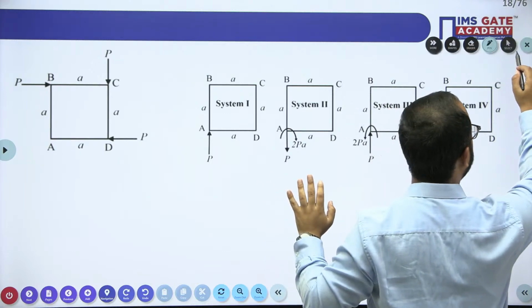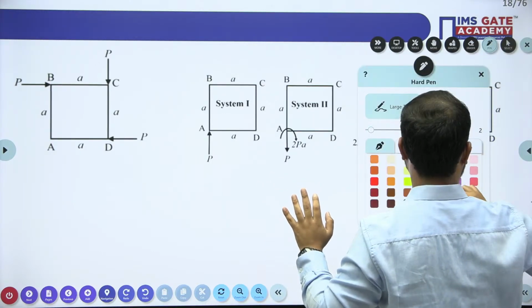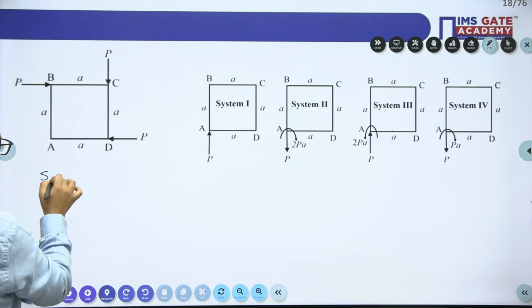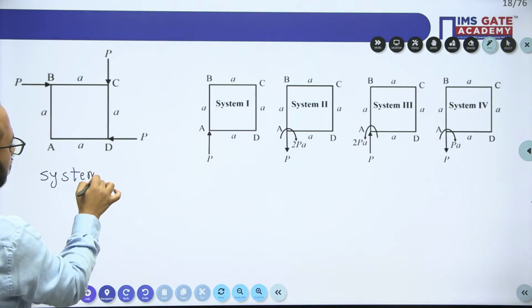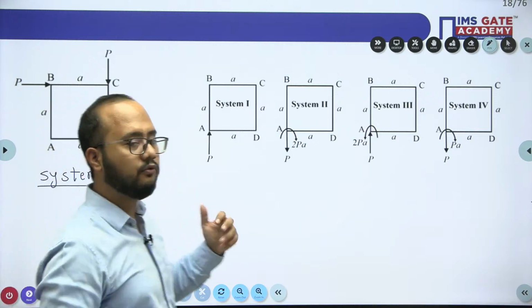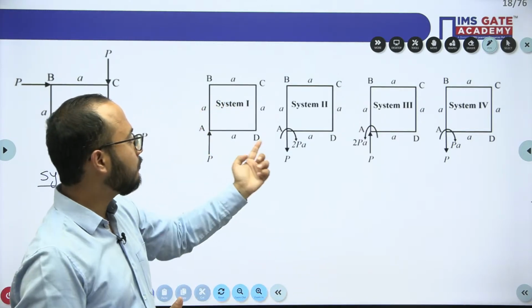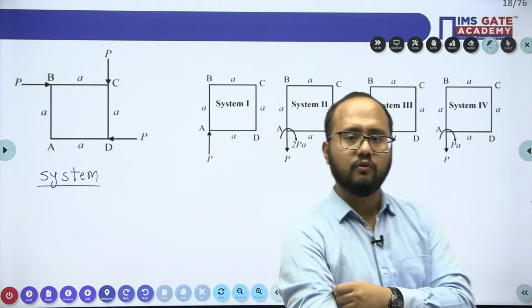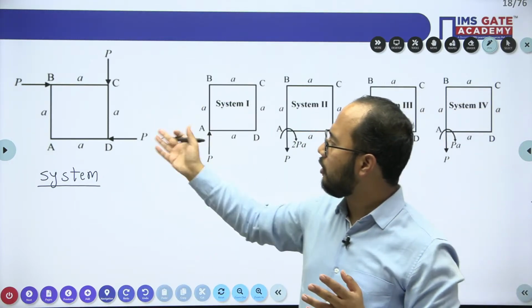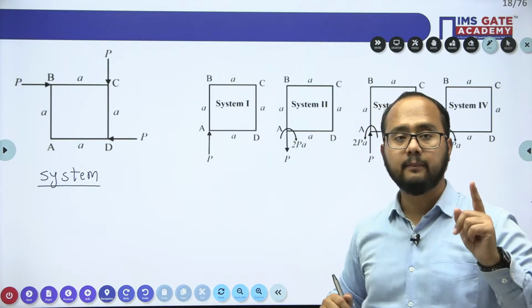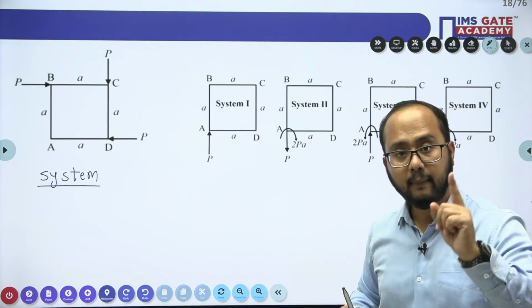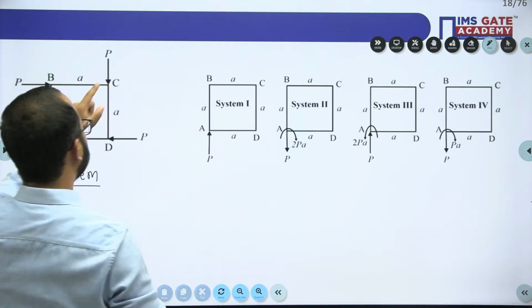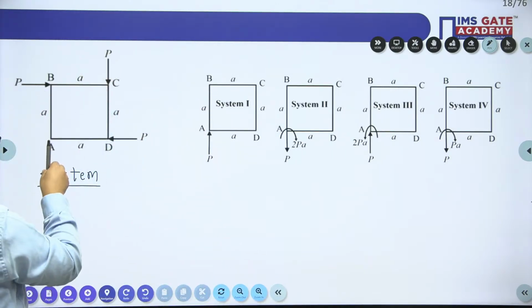Now try to understand. This is the force system, and we need to convert it into a force couple system at point A. Whenever such questions are given, just directly put all those forces on that particular point, maintaining the same direction. Let's suppose this force is acting at point C; directly put this force at point A.